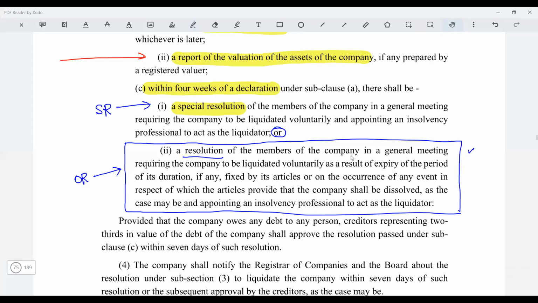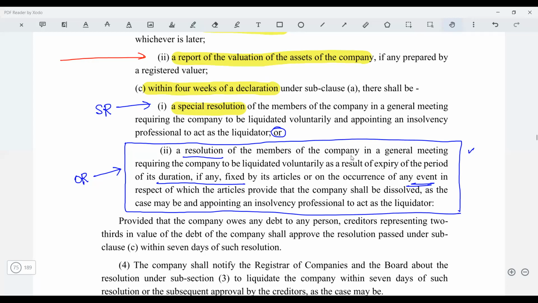Either the duration was fixed, or the event was fixed. So let's presume I incorporate a company, let's say Budding Professionals Private Limited. Actually, this was my company. Now it is being struck off by ROC. Anyway, this is my company, and the objective of the company was to prepare CS students. So in my articles of association, I had written that the day I make sure that 1000 students from my institute, from my company, become company secretaries, I am going to wind up the company.